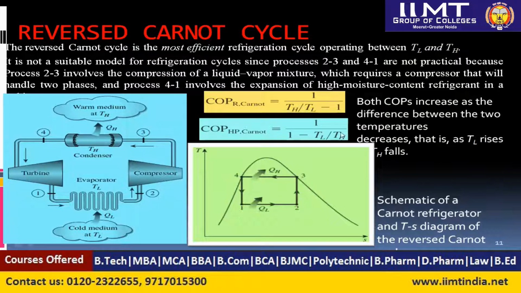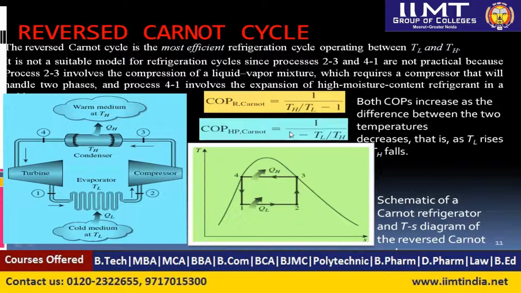It maintains a higher temperature and a lower temperature, so it has two values: T higher and T lower. In a refrigeration system, our interest is to maintain the lower temperature. So generally it will be T lower divided by T higher minus T lower, and if we simplify this it comes as 1 divided by (T higher divided by T lower minus 1). So this is for the reverse Carnot refrigeration cycle.